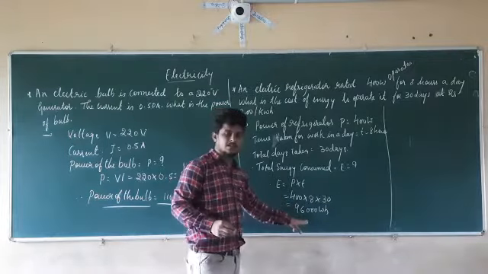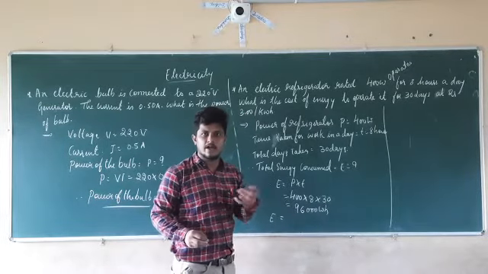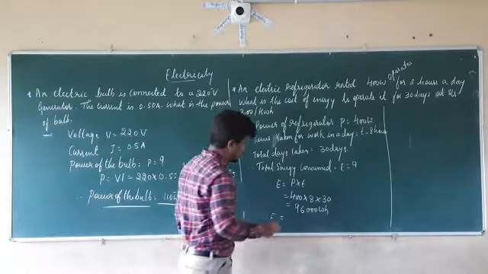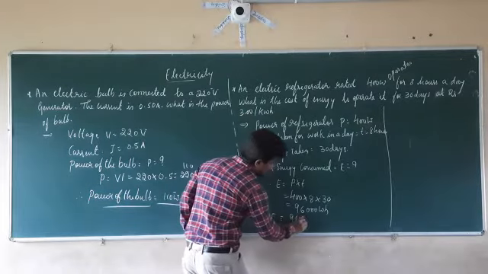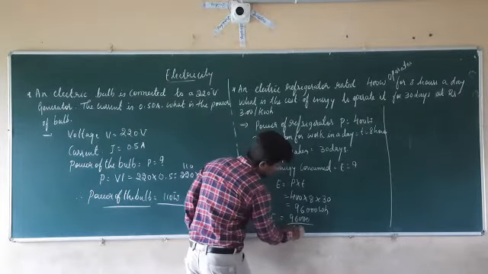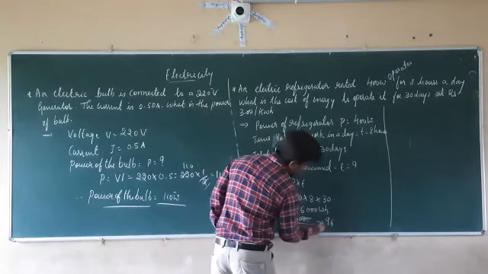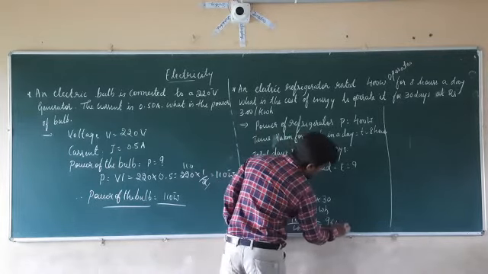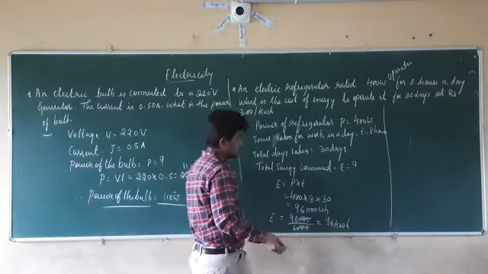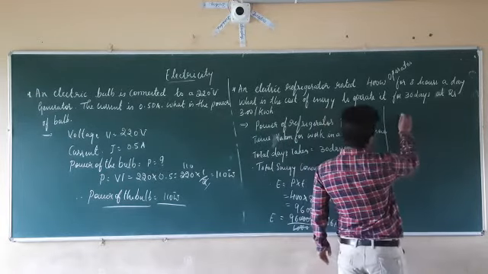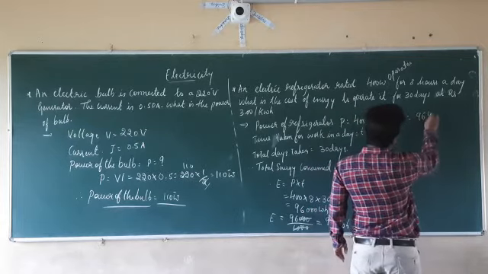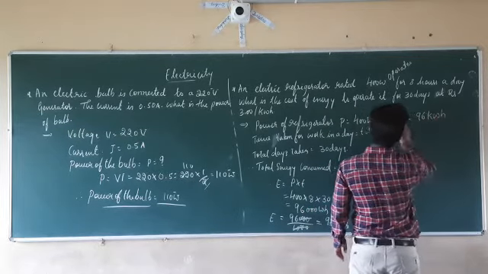So we are going to divide the whole thing by 1000, and we get the kilowatt hour as our SI unit. So E is equal to 96,000 divided by 1000. The zeros get cancelled. It becomes 96 kilowatt hour. So the total energy consumed is E equal to 96 kilowatt hour.